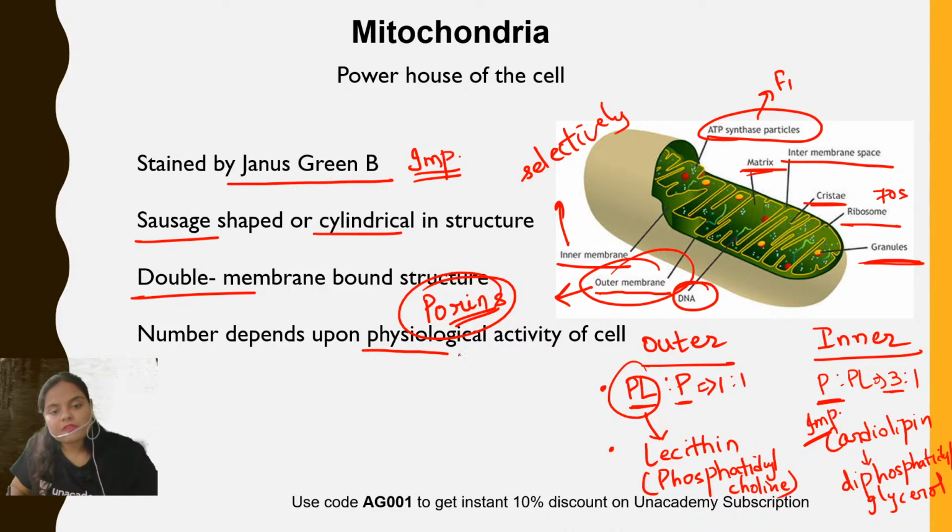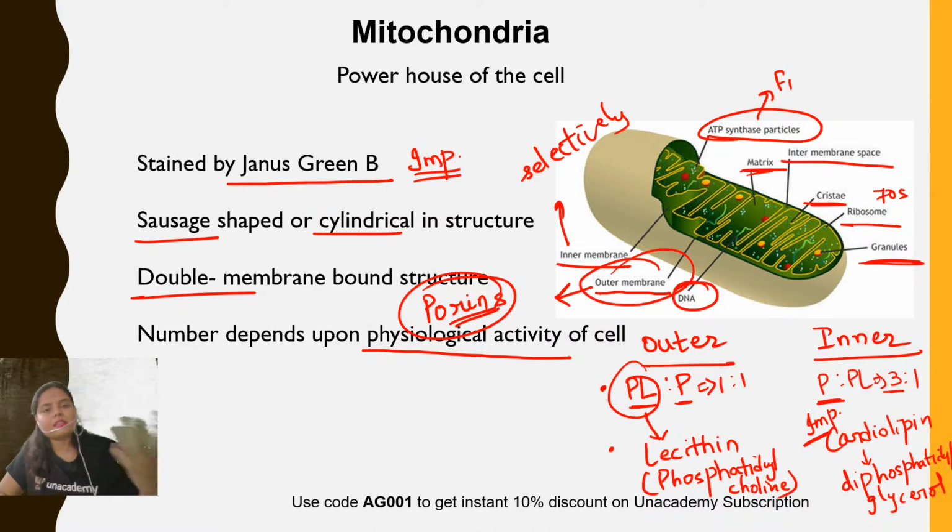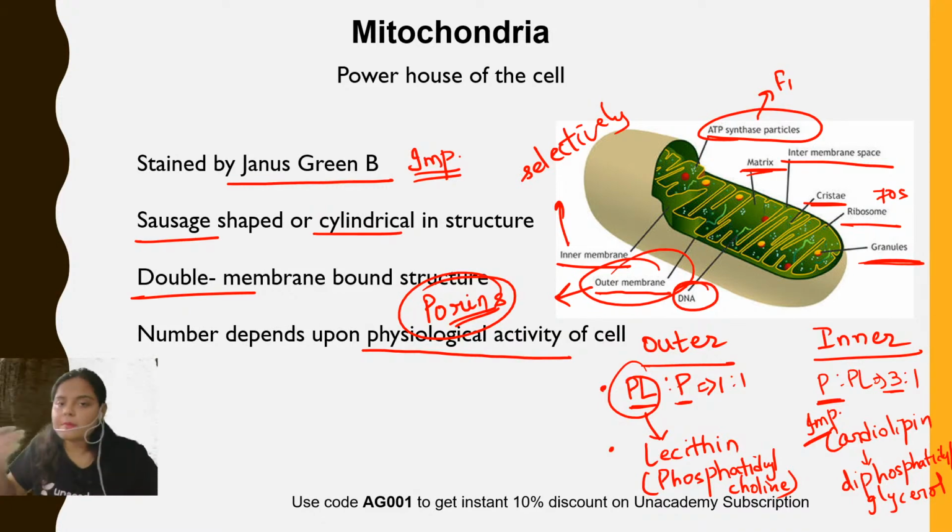For example, if a cell has to perform active processes, for example, the PCT region of the nephron, it requires a high amount of ATP in order to actively reabsorb the substances. So there the amount of ATP will be more, right? Similarly, where the physiological activity is high, the number will be high. So the number can vary.